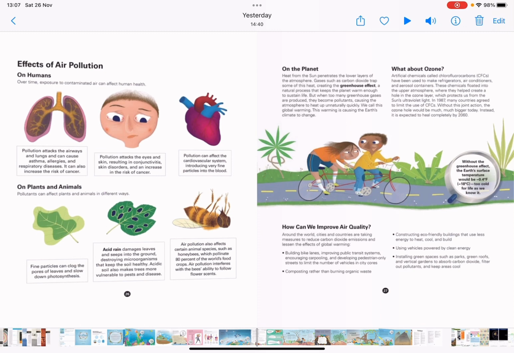Composting rather than burning organic waste, constructing eco-friendly buildings that use less energy to heat, cool, and build, using vehicles powered by clean energy, installing green spaces such as parks, green roofs, and vertical gardens to absorb carbon dioxide, filter out pollutants, and keep areas cool.